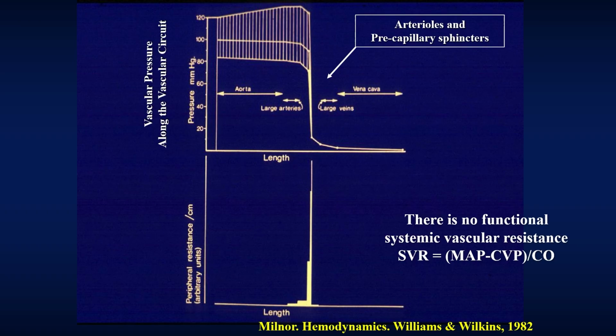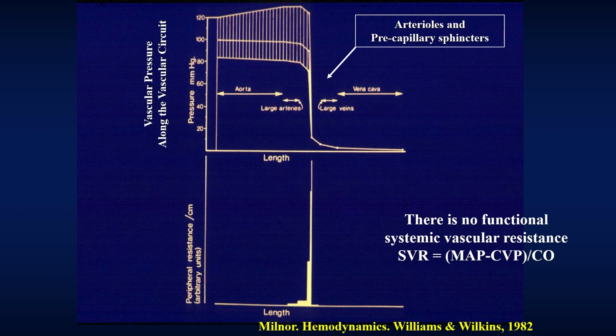If we go back and figure out what the determinants of blood flow and arterial pressure are, we see, as shown by Milnor here in 1982 in his textbook, the arterial pressure shown on the top panel, going from the aorta to the large arteries and then falling quickly in the arterioles and precapillary sphincters. The mean arterial pressure is relatively constant, and then the pressure drops rapidly.